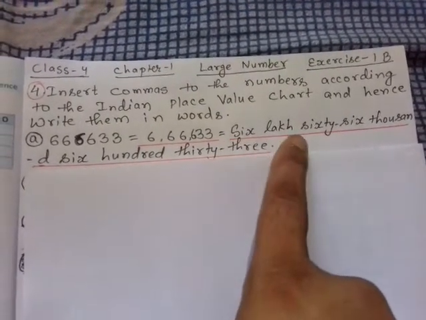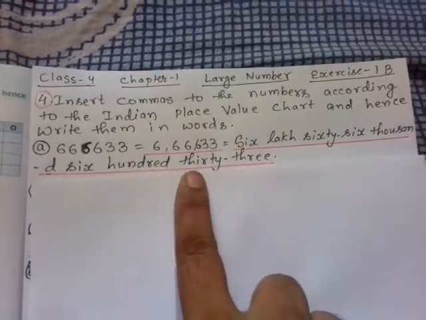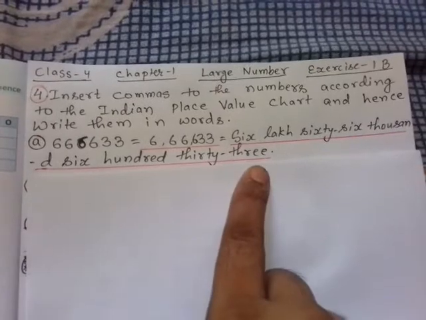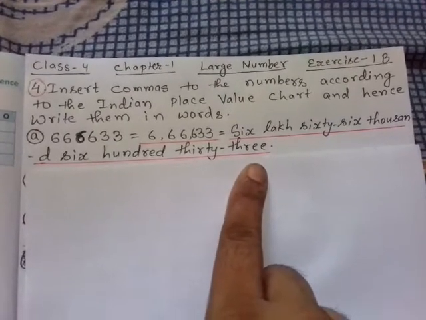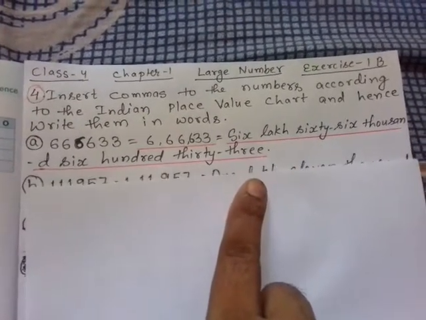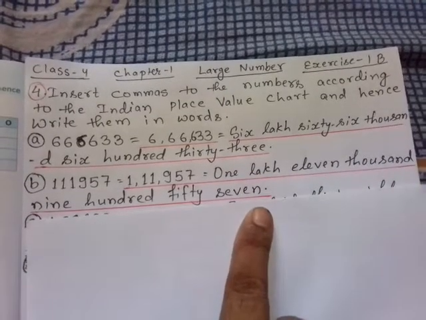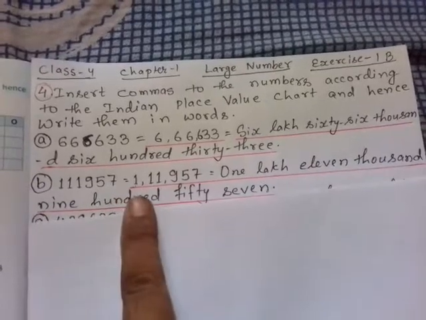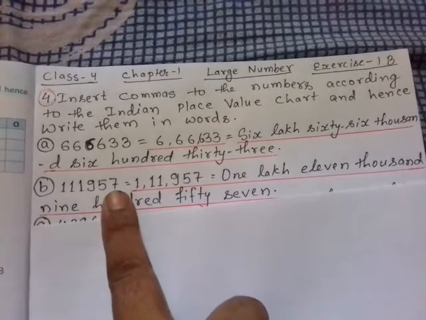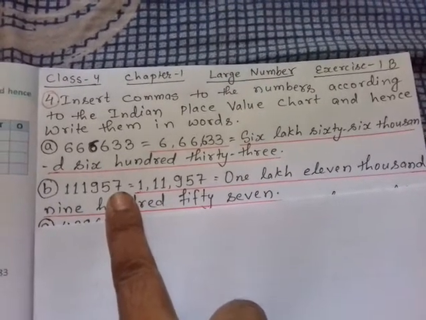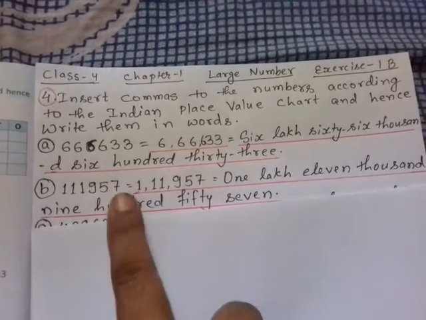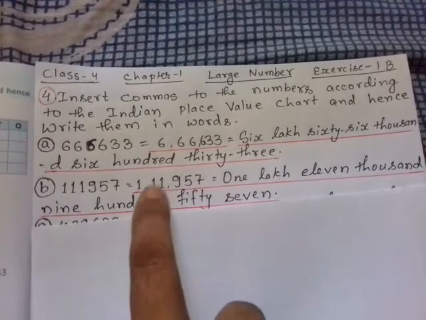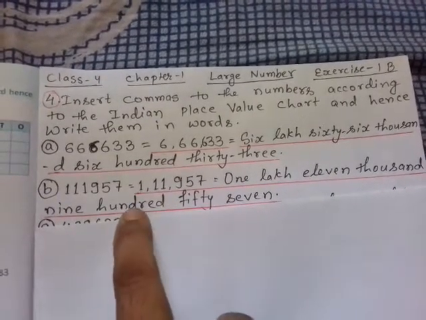You can see it is 6,66,633. In this way we have to make it. I am giving all the solutions so that the students should not get any difficulty in making it. Another question is 1,11,957. Earlier also I had said how to read it. By simply counting from last you can read it. Ones, tens, 100. After 100 I had kept a comma. 1,000, 10,000. After 10,000 I had kept a comma, and there is lakh.